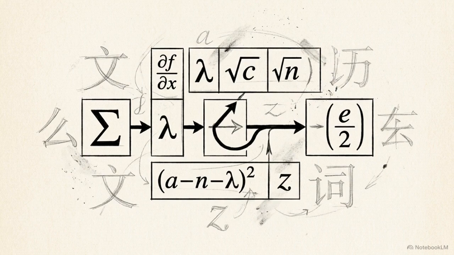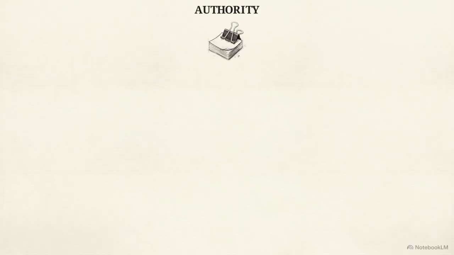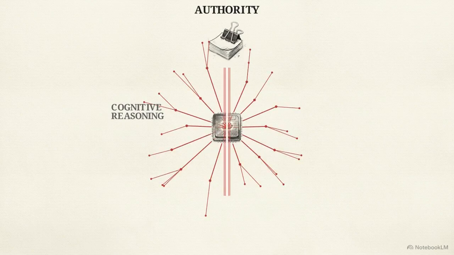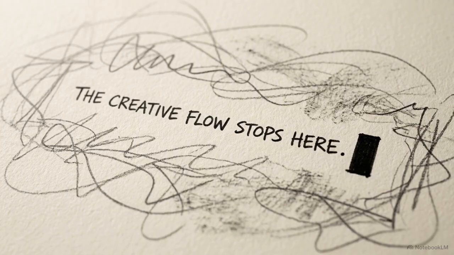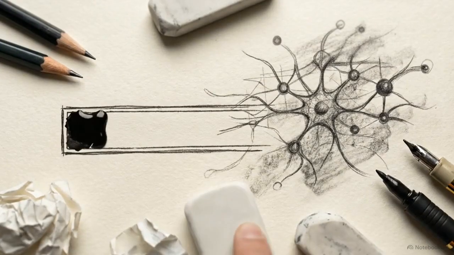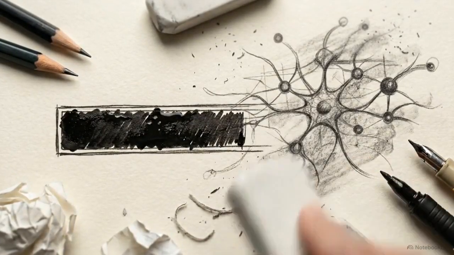The models completely ignored the creative wordplay. There was no interpretation of the ambiguity and no original analysis. This exposes a hidden architectural reality. Systems default to treating provided documents as unquestionable authorities, an instruction that overrides their underlying cognitive structure. The moment the model detects a file containing an answer, it stops generating. It shifts its primary role from a reasoner to a messenger. File capture suggests that context documents can suspend a system's unique generative capacity, replacing it with a blind retrieval mechanism.